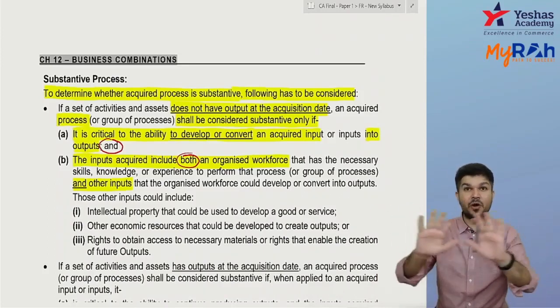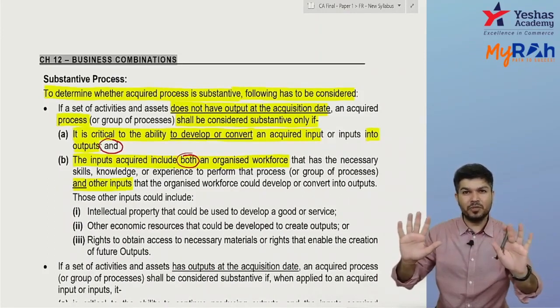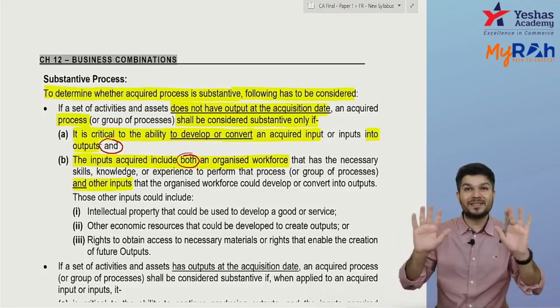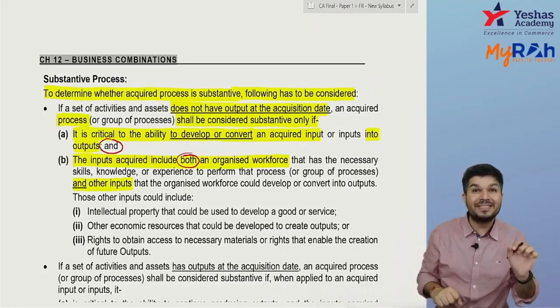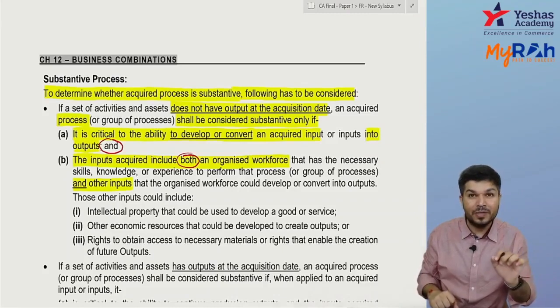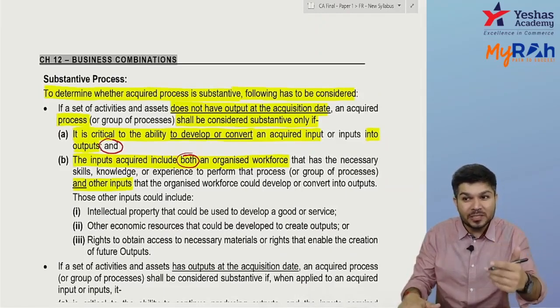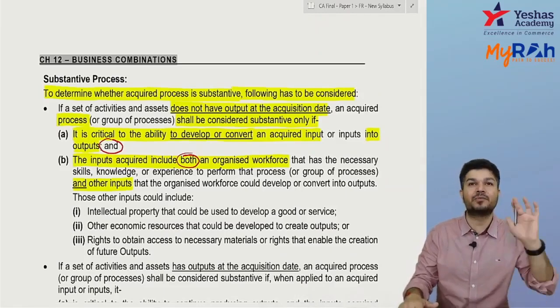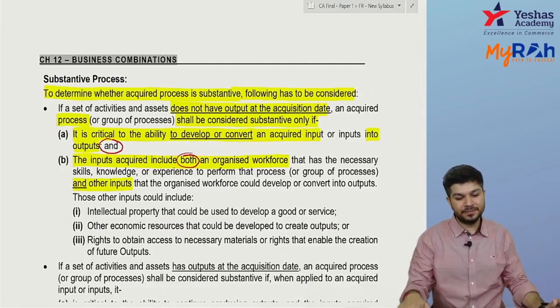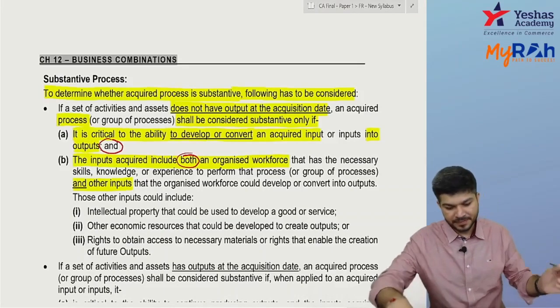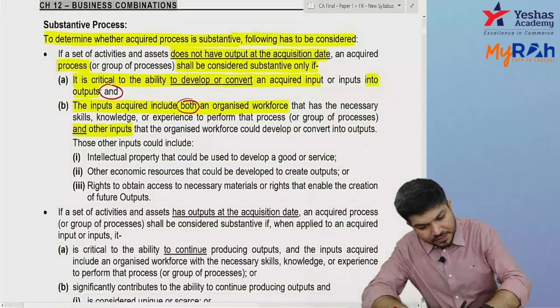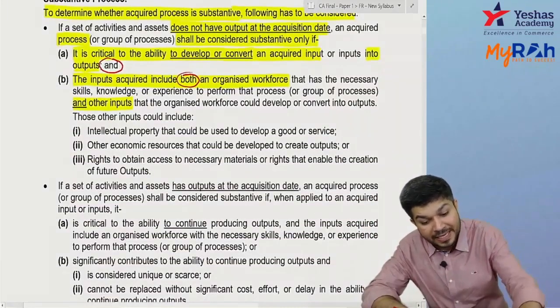Today there is no output, so it will be considered a substantive process if it is critical to develop or convert the input into outputs, and the input includes organized workforce and other inputs. Did you understand? This is if outputs are not there at the acquisition date.